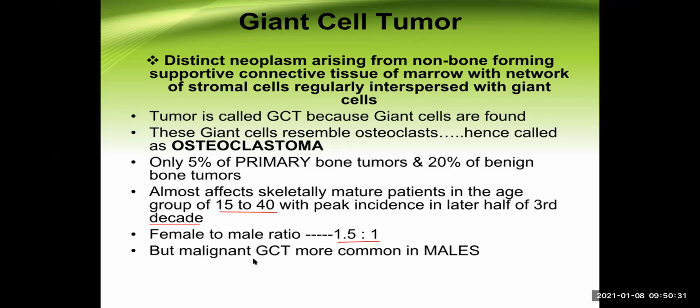But malignant giant cell tumor is more common in males. So let me repeat again. Giant cell tumors have giant cells inside them. They resemble osteoclasts, but they are not made up of osteoclasts. Let's move on.